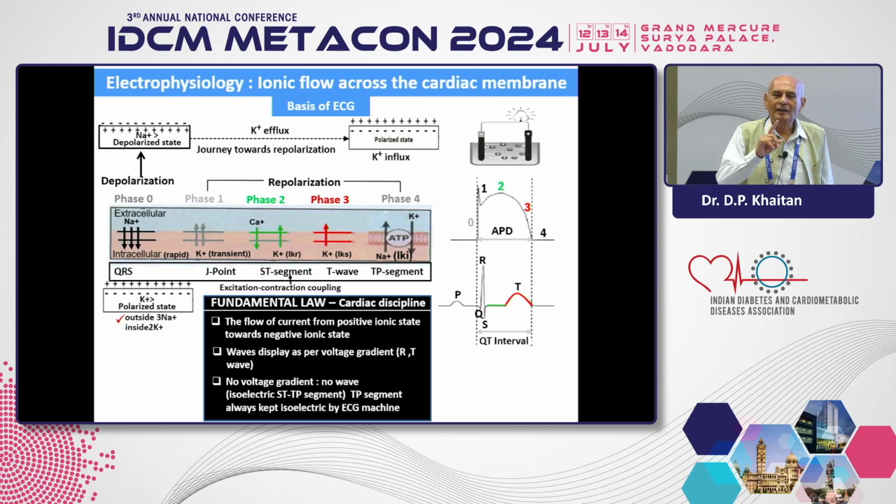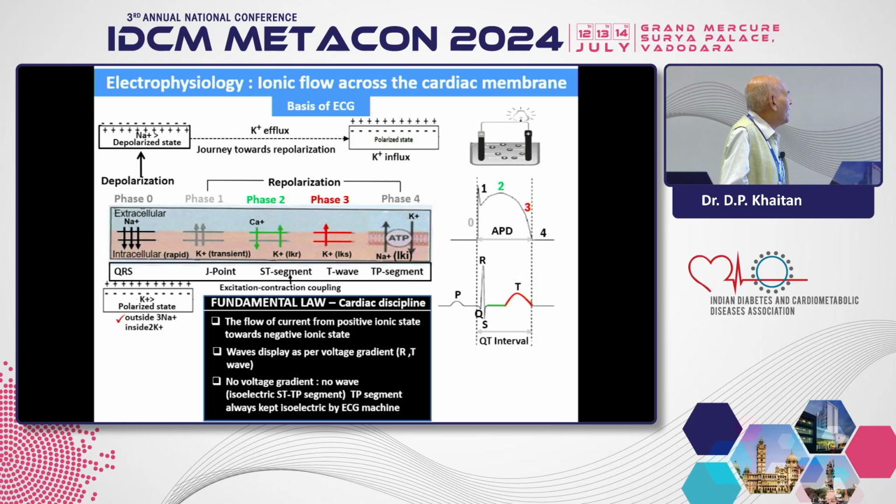Here you see that in phase 3, if hyperkalemia is there, there are more surplus ions in the vicinity. That's why the amplitude of the T wave will be enhanced, due to more gradient presence therein. And lastly, if there is complete deprivation of voltage gradient, no flow of the current, there is no wave and an isoelectric line will be inscribed there. Next please.